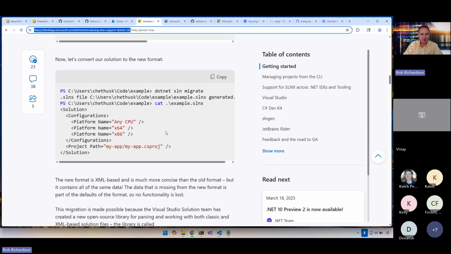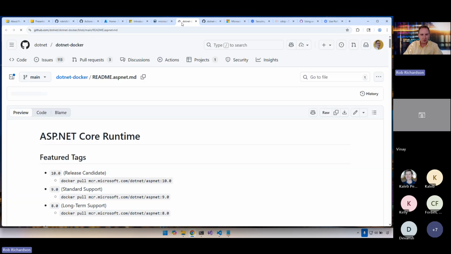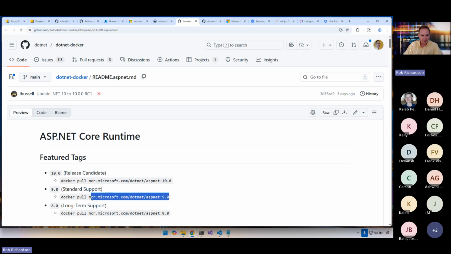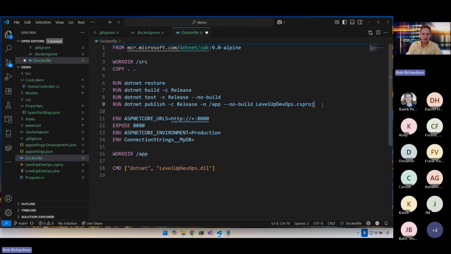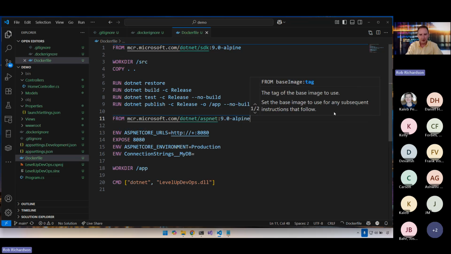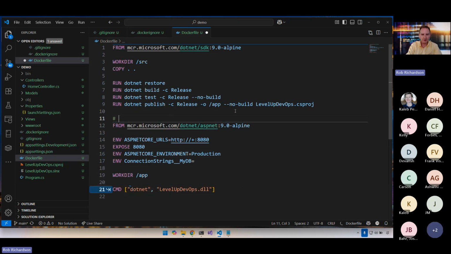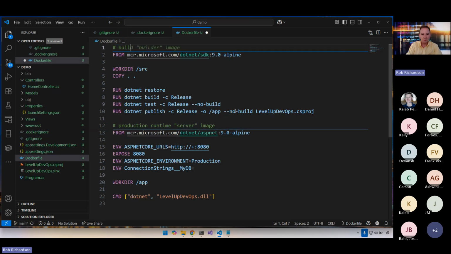Let's come back to Docker Hub, and we'll look at the ASP.NET container. And this one, let's use the 9 variety. It also has an Alpine variant. And let's come in here and say FROM, and there, we'll use the Alpine variant. And now we're building two different images. This one is our production runtime server image, and this one is our build server image.